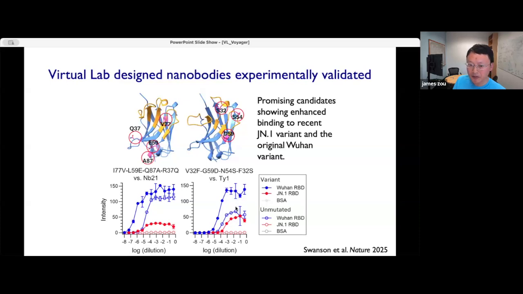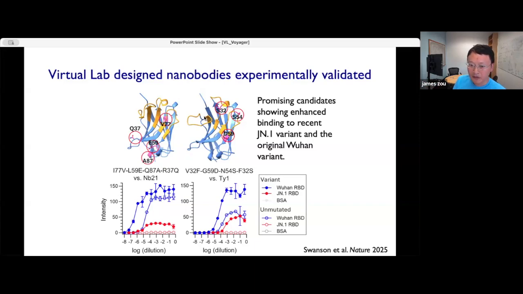And then the two blue curves basically show if we take these two nanobodies and test them against a very different strain of COVID, basically from Wuhan from 5 years ago. The nanobody designed by the virtual lab, the solid blue curve, shows even more enhanced binding to this very different Wuhan strain of the virus. And the reason why that's quite exciting is that ideally you want to have the same binder that can bind even as the virus evolves over time. Here the virus has evolved quite a bit from Wuhan to last year, but the nanobody designed by the agents does seem to show consistent binding across this broad spectrum. So that's quite